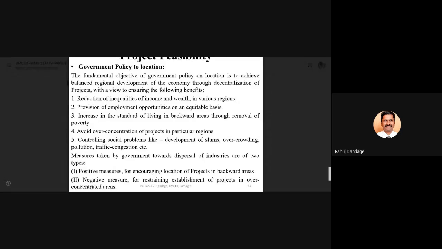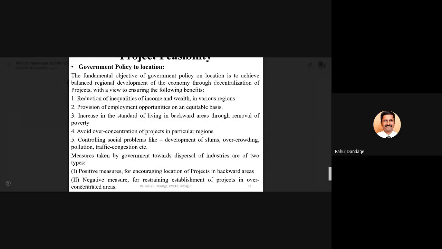So now in Konkan also we say there are not many industries as compared to the cities or the developed areas. So if we can have various projects in this region, then definitely the employment opportunities will be locally available. So avoid over concentration of projects in a particular region.